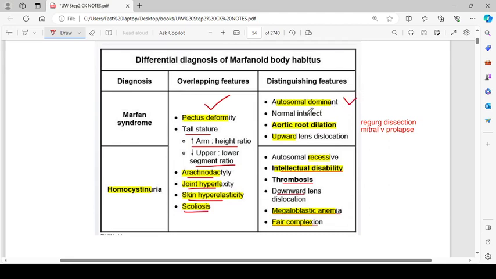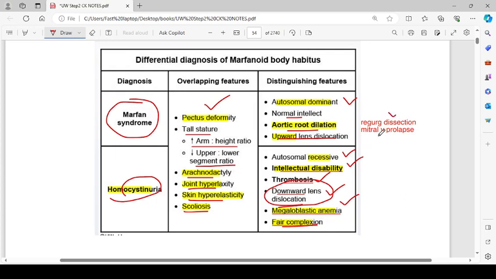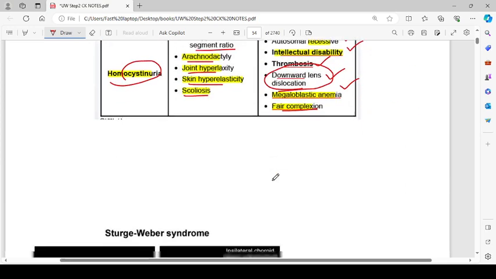There is a normal intellect, aortic root dilation, and upward lens dislocation seen in Marfan syndrome. While for homocystinuria, the distinguishing features are autosomal recessive, there will be intellectual disability, thrombosis, downward lens dislocation, metabolic anemia, and fair complexion. So in Marfan syndrome, we can also find regurgitation, dissection, mitral valve collapse.